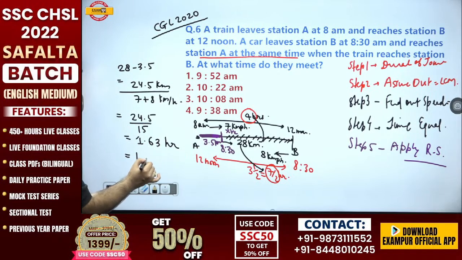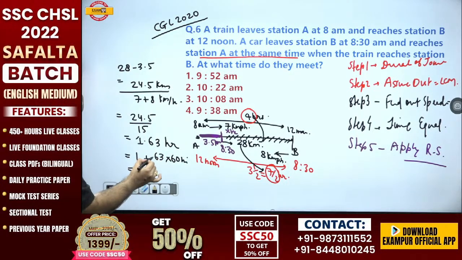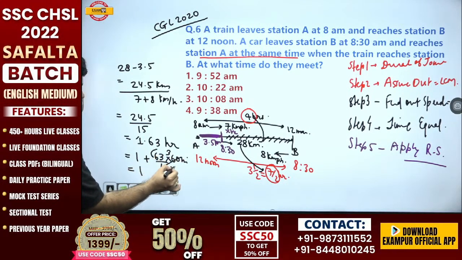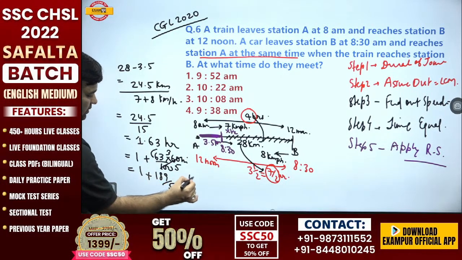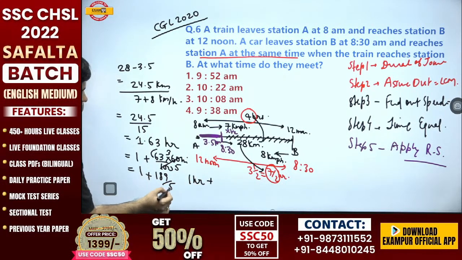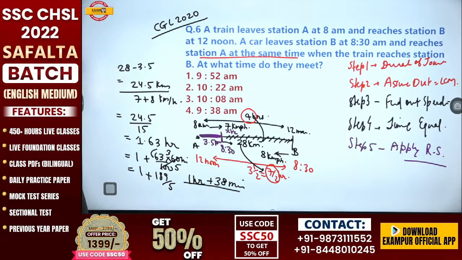Convert into minutes. 0.63 hour into 60, this is 189 by 5. 1 hour 38 minutes, guys.